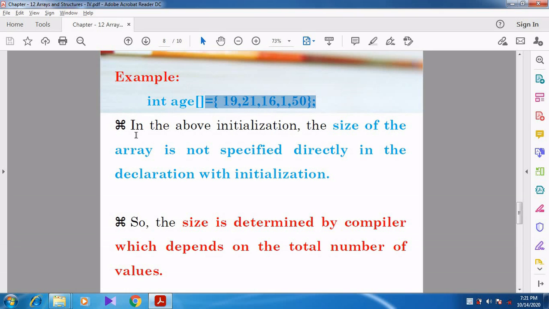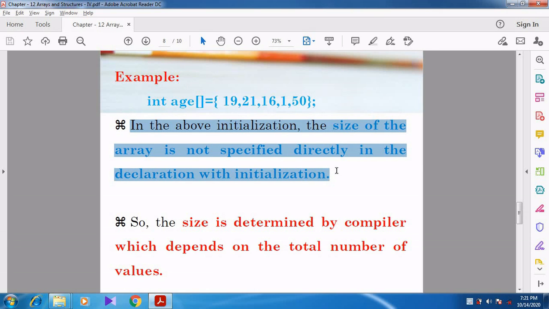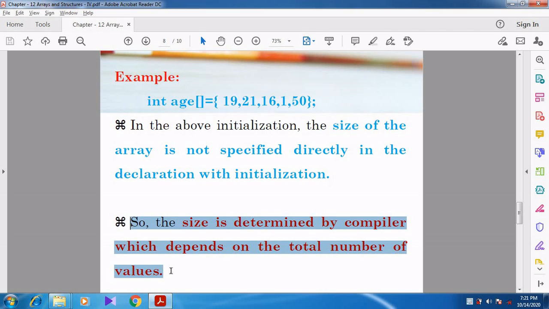In the above initialization, the size of the array is not specified directly in the declaration with the initialization. At the time of declaration it is not specified, and at the time of initialization it is also not specified. So the size is determined by the compiler. How does the compiler determine it? It depends on the total number of values assigned to the array.